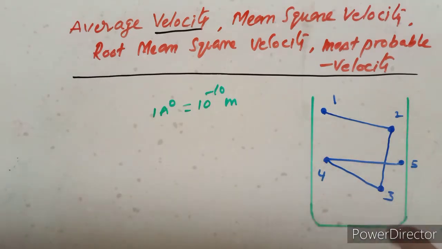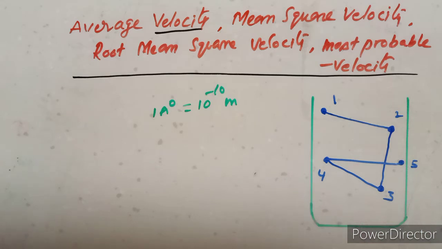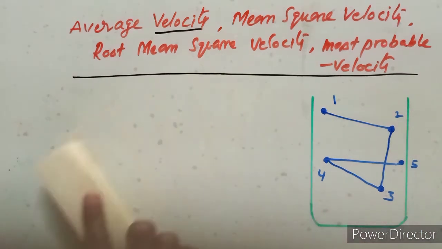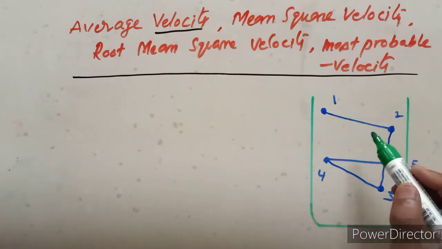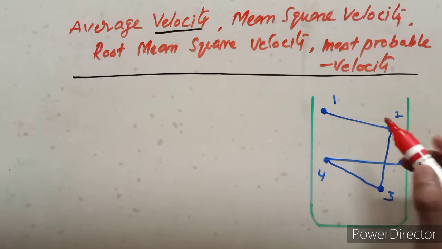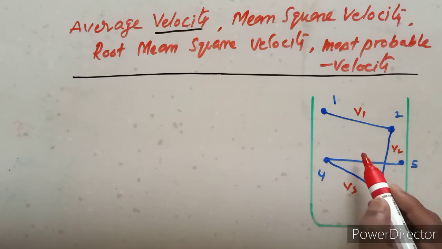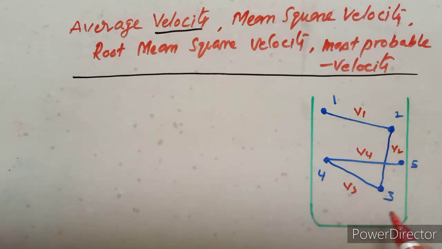So the mass, size and radius of the molecules are the same. Also, every molecule has a different velocity: v1, v2, v3, v4, and so on, vn.